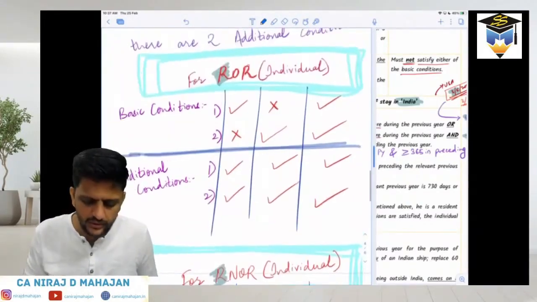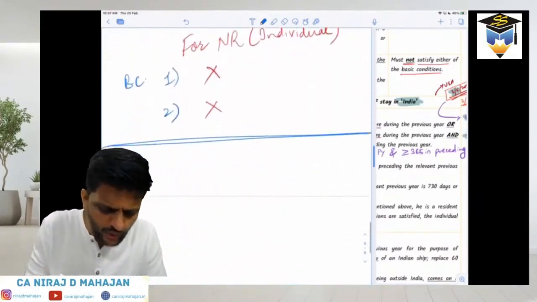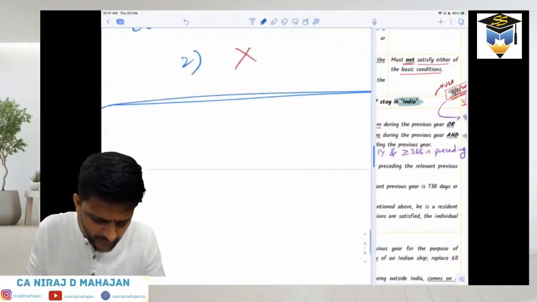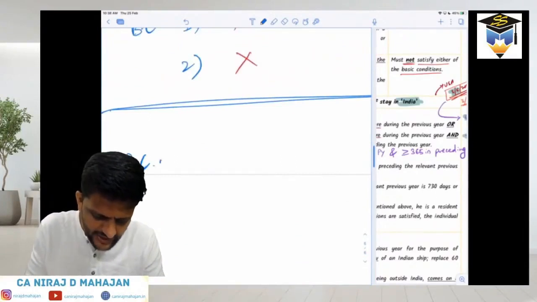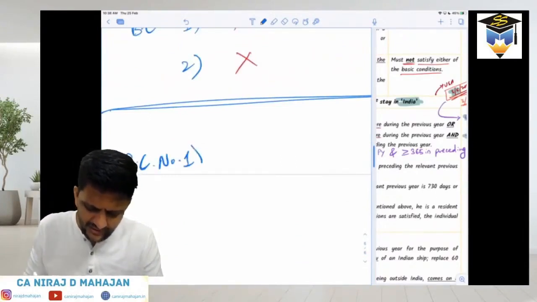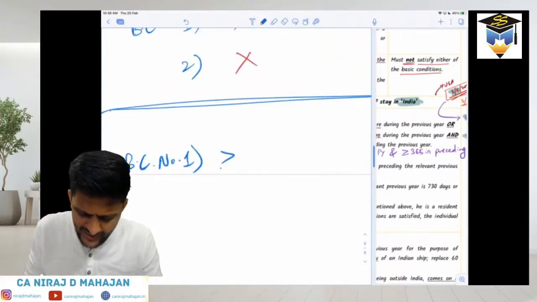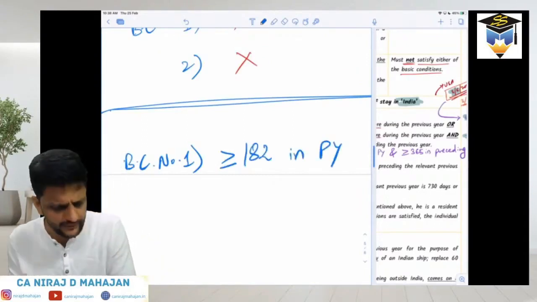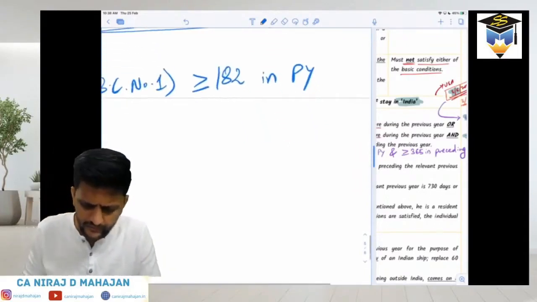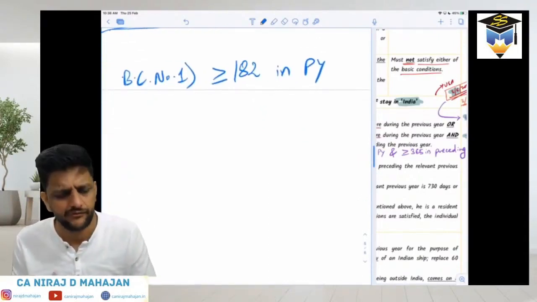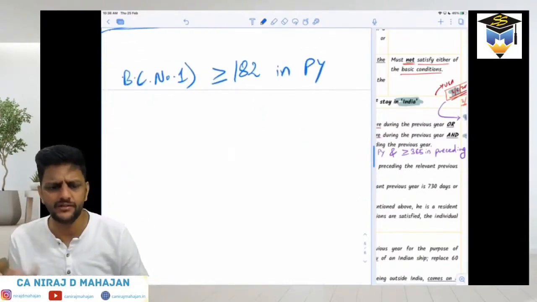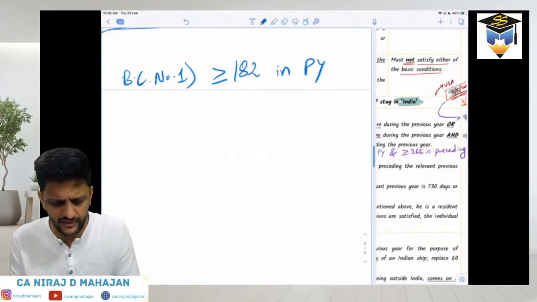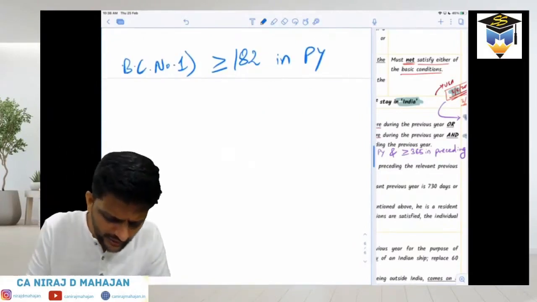Now let us check in detail what the basic conditions are. Don't write down now, but let me just write it for you. Basic condition number 1. What does it say? That you are in India for at least 182 days in PY. That is basic condition number 1. PY you understand, bachcho, na? Previous year. Clear hai? That is your financial year. Now again, basic condition number 2.